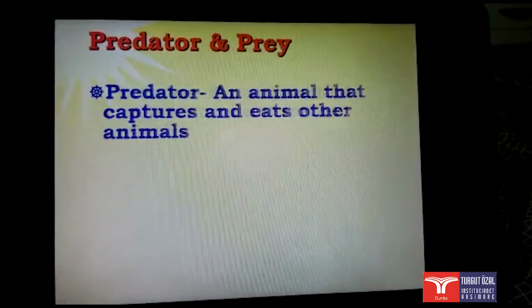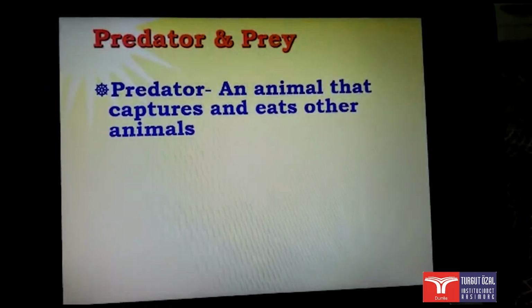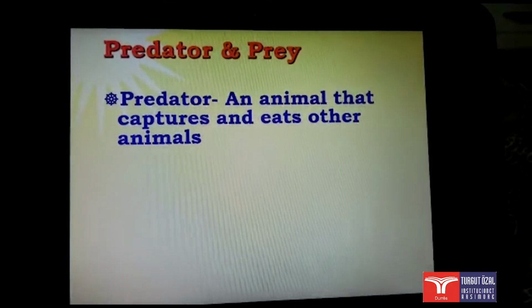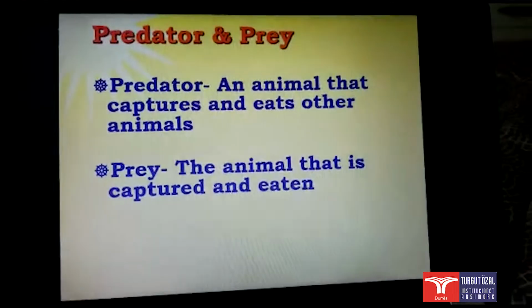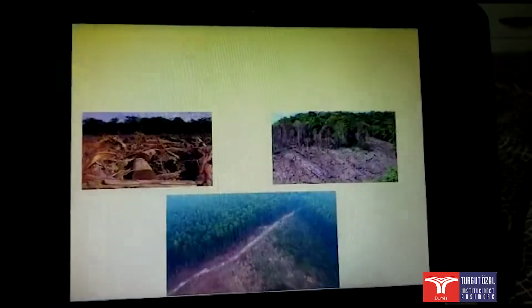What is predator and prey? A predator is an animal that captures and eats other animals. The prey is the animal that is captured and eaten.